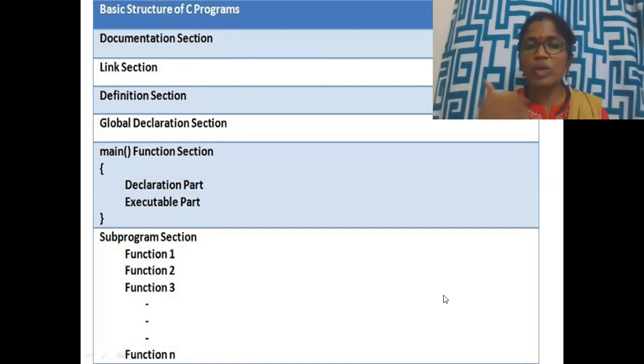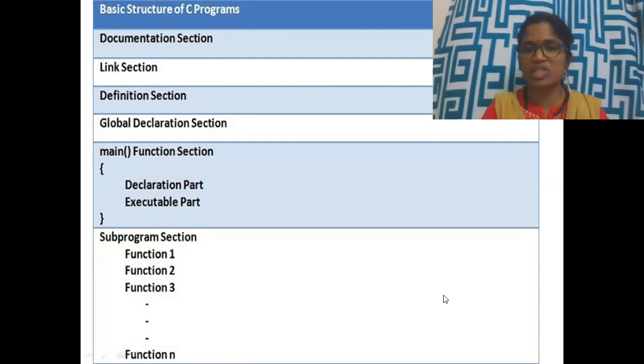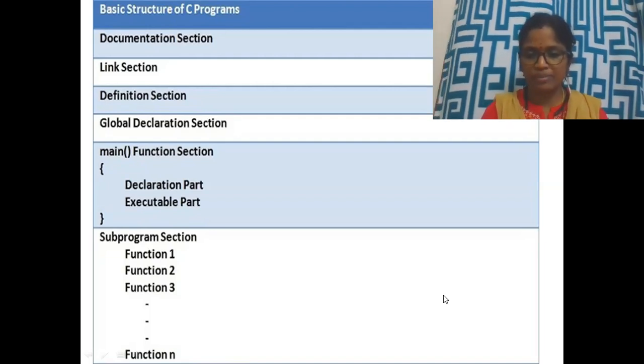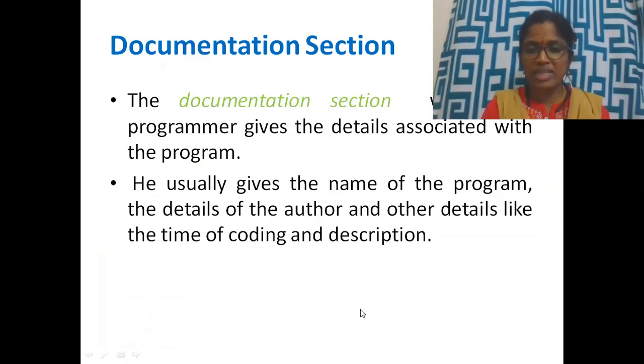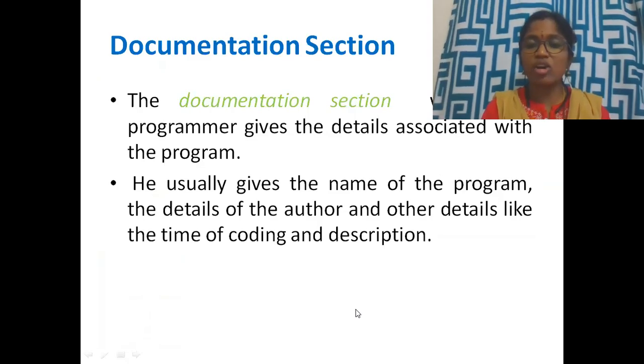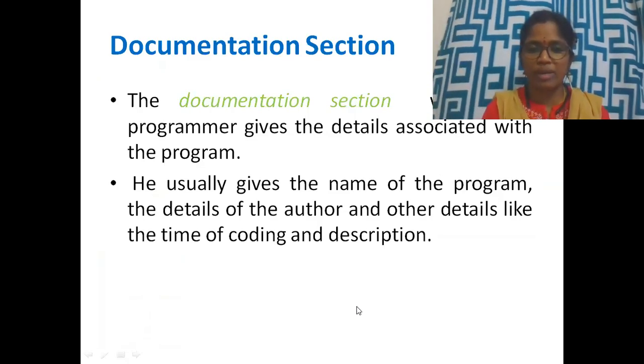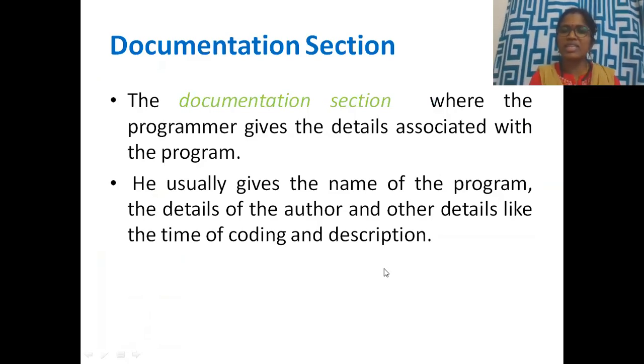Next we'll go into each and every section of this basic structure of a C program. The documentation section, as the name indicates, documents the whole C program. Documents means it tells what our C program is intended for.